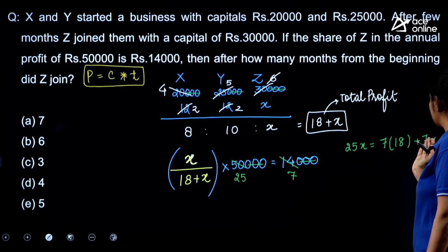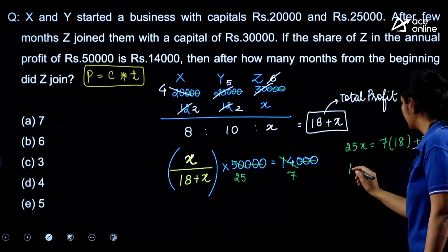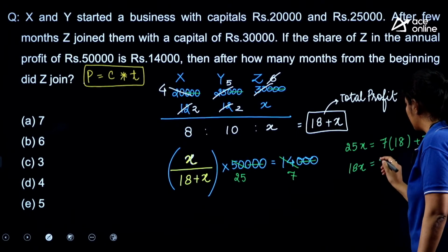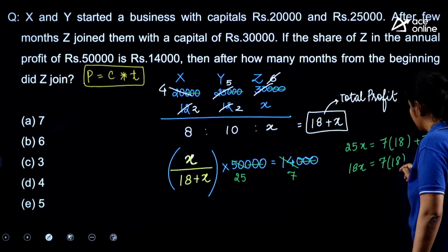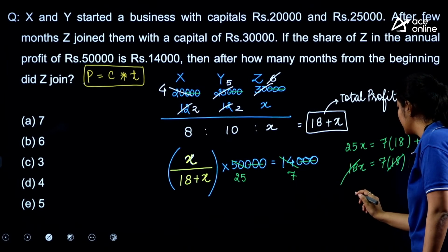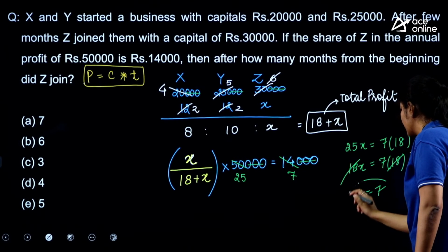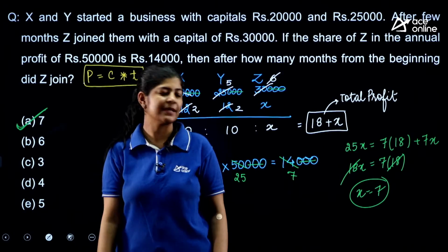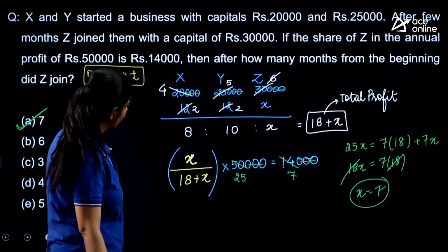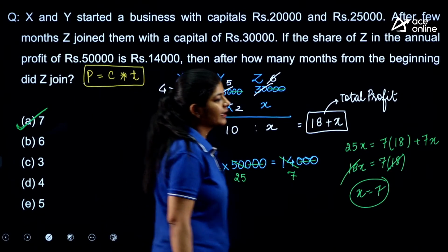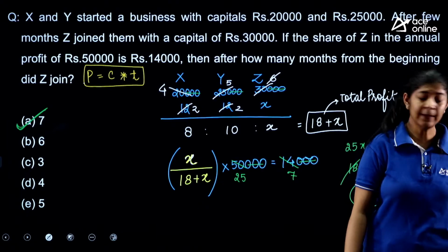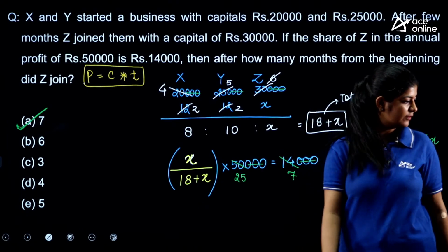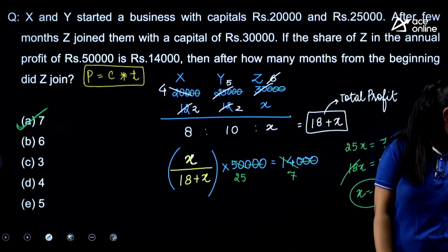Now we will transfer this 7x to this side. So here we are getting 18x is equals to 7 into 18. So this 18 and this 18 is eliminated. We will get x equals to 7. Option number A is the correct one. I guess I made some calculation mistake in the previous calculation. So the value that we are getting over here is option number A.